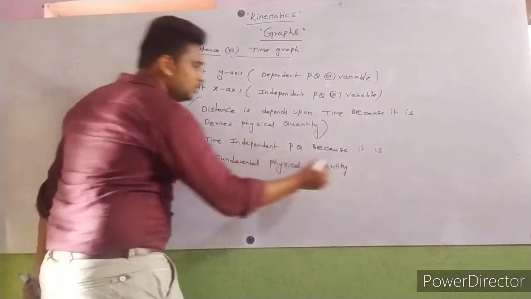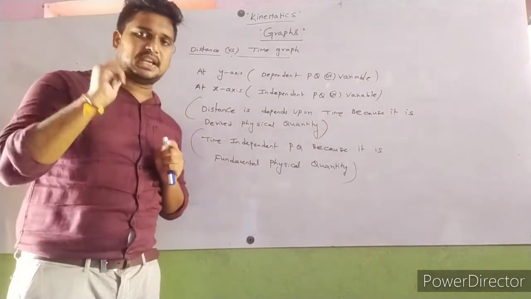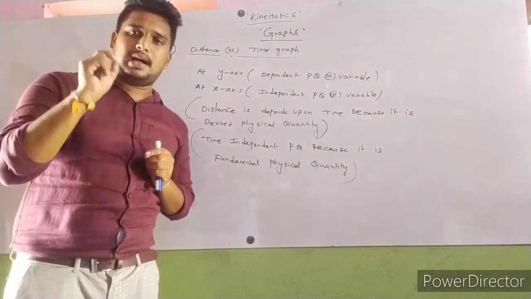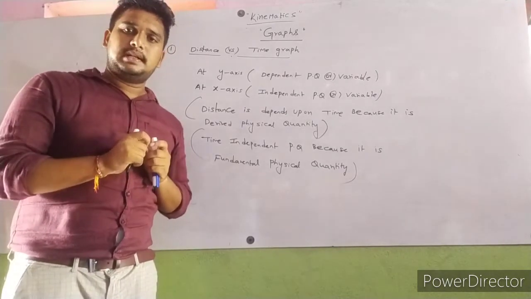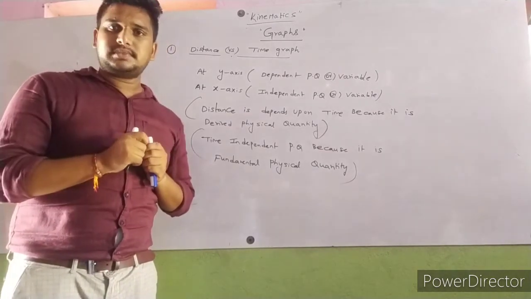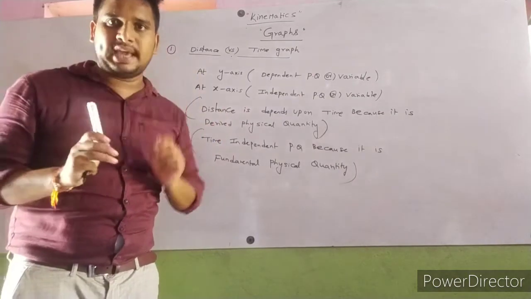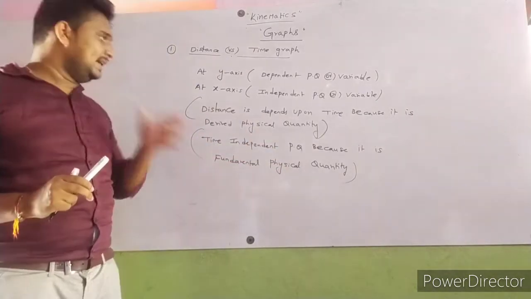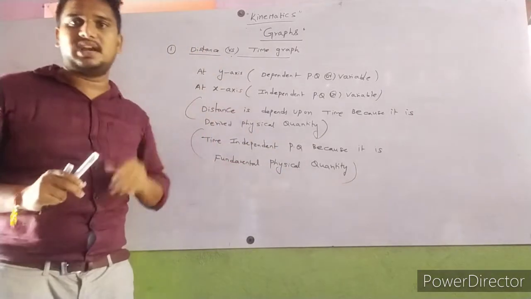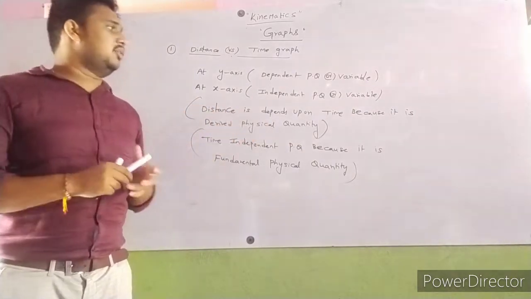I think all of you are aware of it. There are 7 fundamental physical quantities: length, mass, time, temperature, intensity of luminous, electric current. So these are all the 7 fundamental physical quantities we had. In that, time is one of the fundamental physical quantities. It does not depend upon other physical quantities. So here distance is a derived physical quantity.